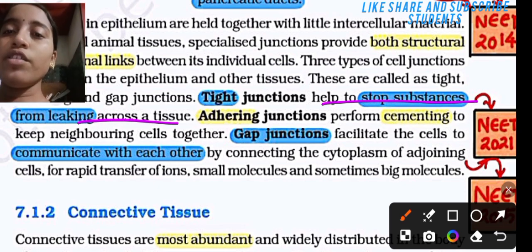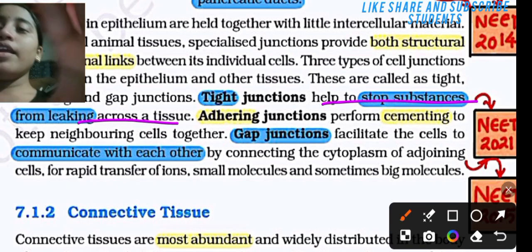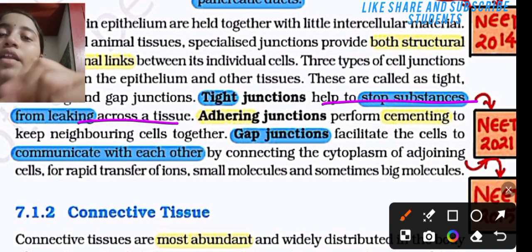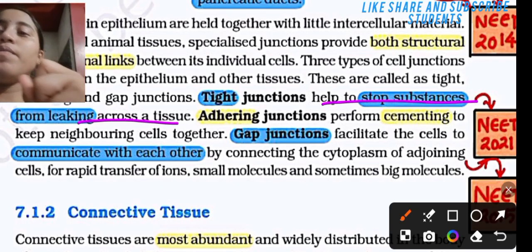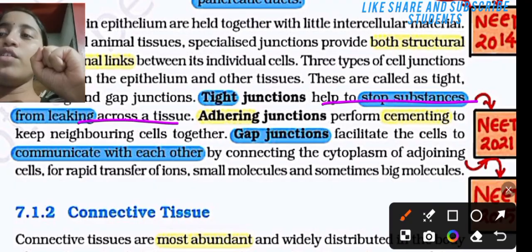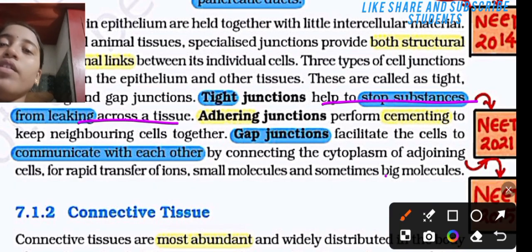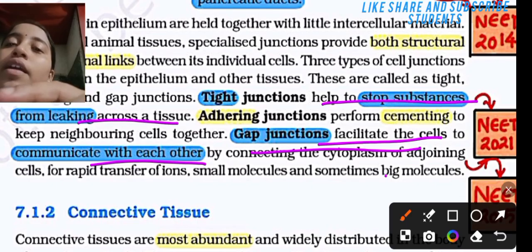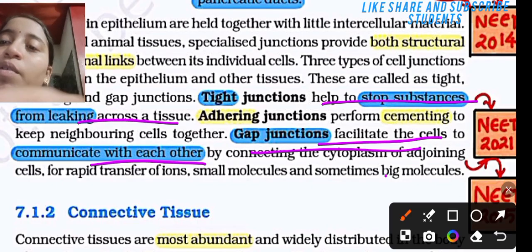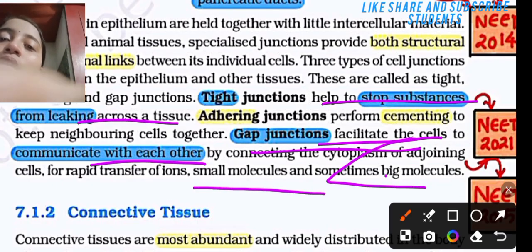The adhering junction performs cementing to keep neighboring cells together. Gap junction facilitates the cells to communicate with each other by connecting the cytoplasm of the adjoining cells for the rapid transfer of ions, small molecules, and some big molecules.